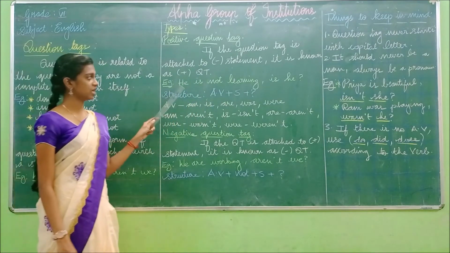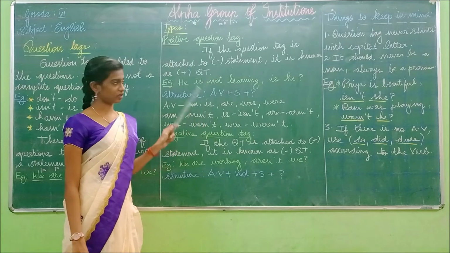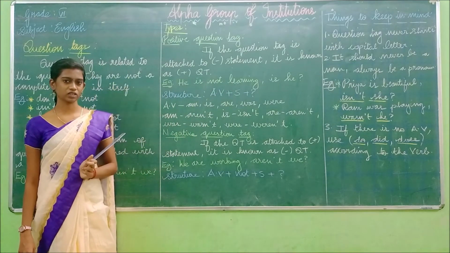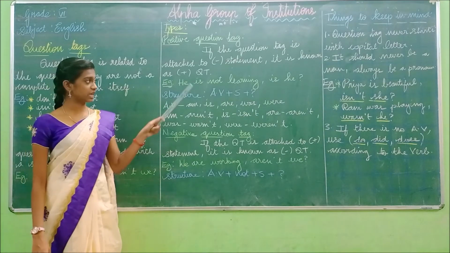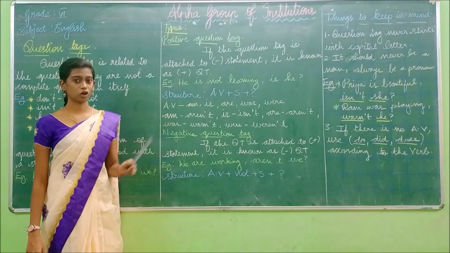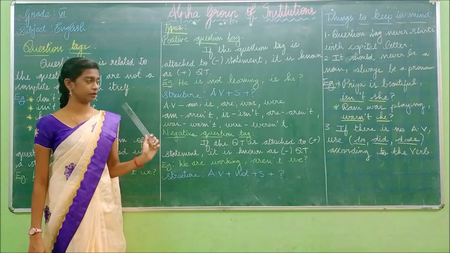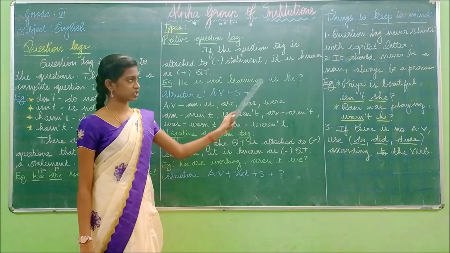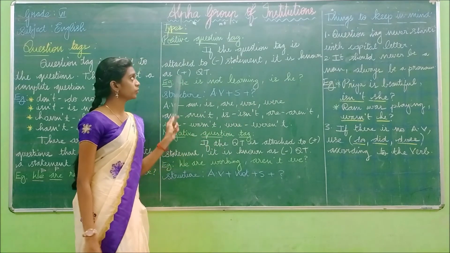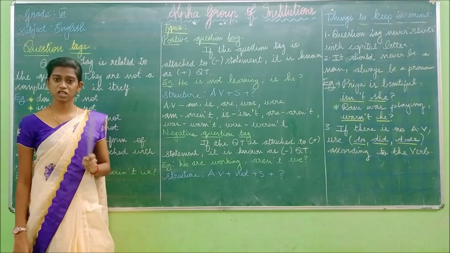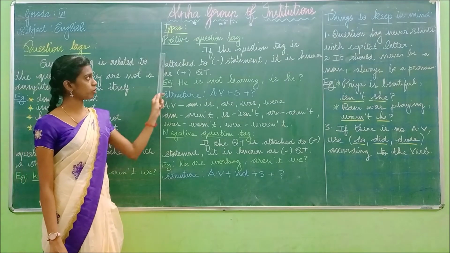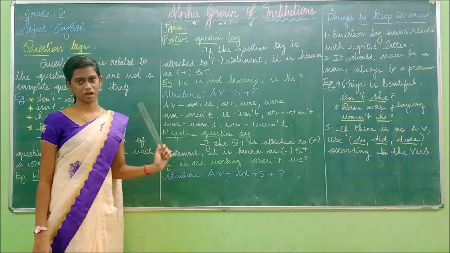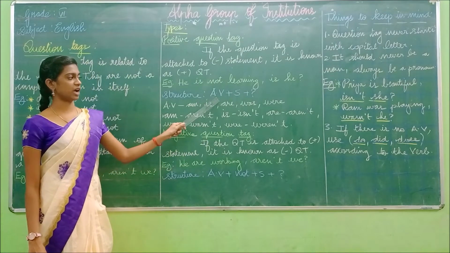For example, he is not learning. Okay, he is not learning. Is this statement a positive question tag or a negative question tag? Very good. This statement is in the negative form because the word not has come in here. So we have written as is he. Okay, we have written the question tag as is he, question mark. So for this positive question tag, there is a structure. Okay. The structure of positive question tag is auxiliary verb plus subject plus question mark. Okay. So this is the structure you have to write like this one.